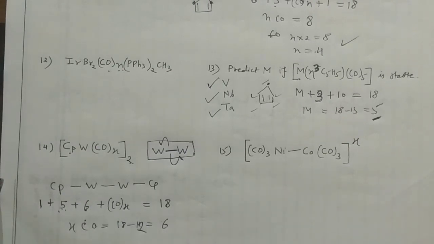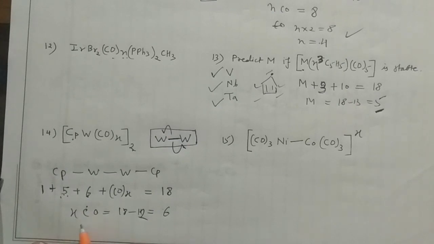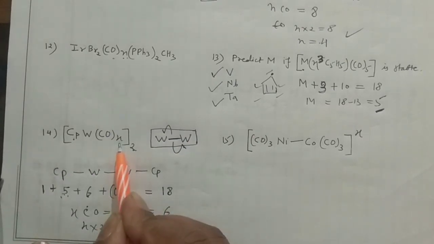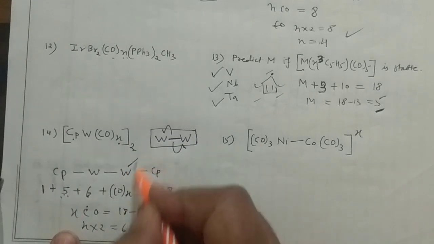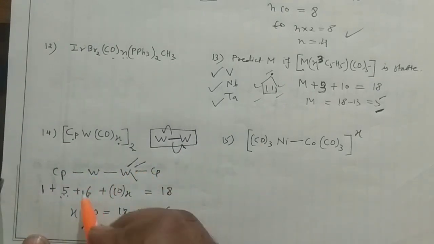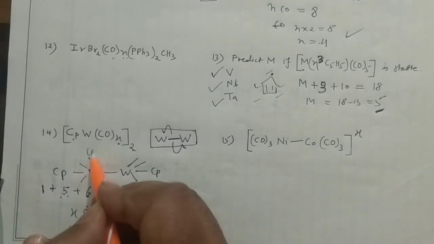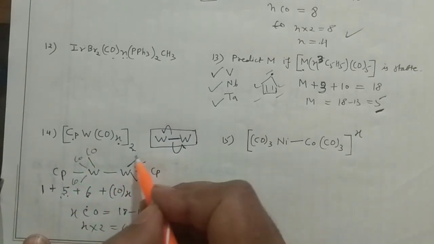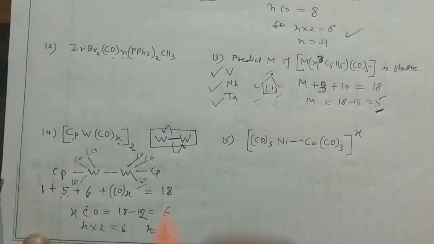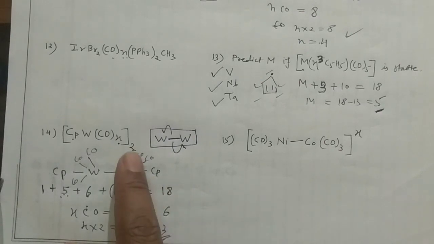And from here you know X into 2 equals 6, and X equals 3. So you can write 3 here. So this is the answer. If you write the 3 here, that means 3 carbonyls are there attached with the 2 chromiums, CO, CO, CO and 3 CO. This is how you can solve if you have been given these two numbers.